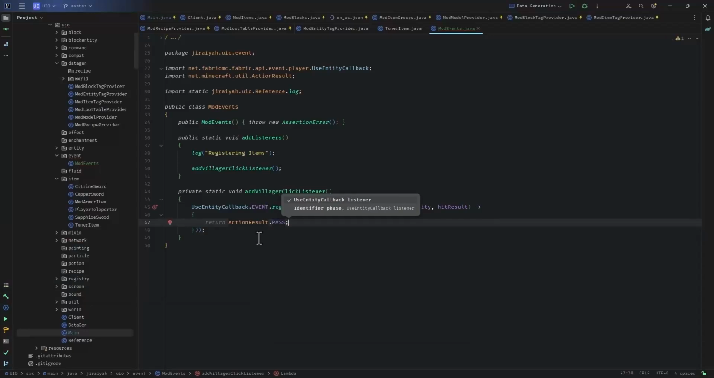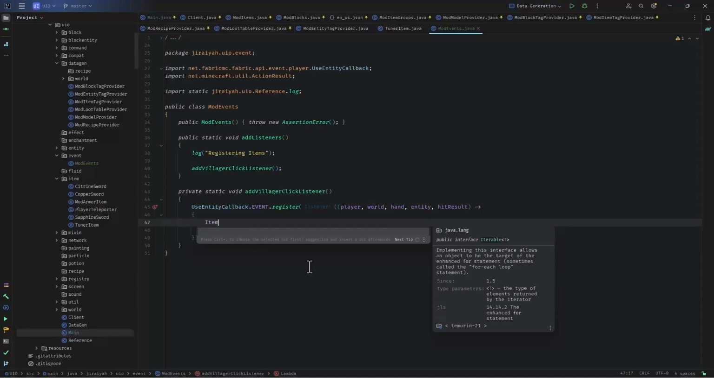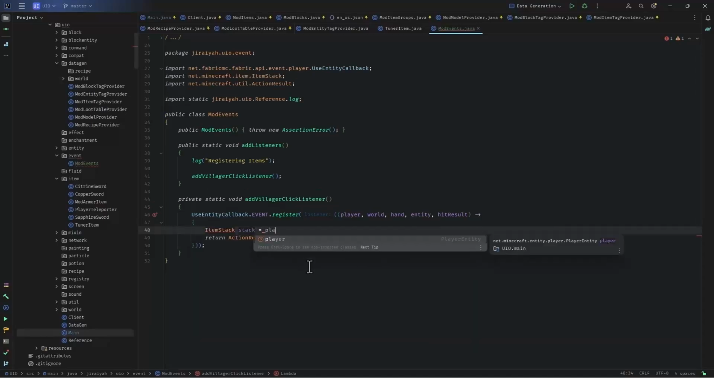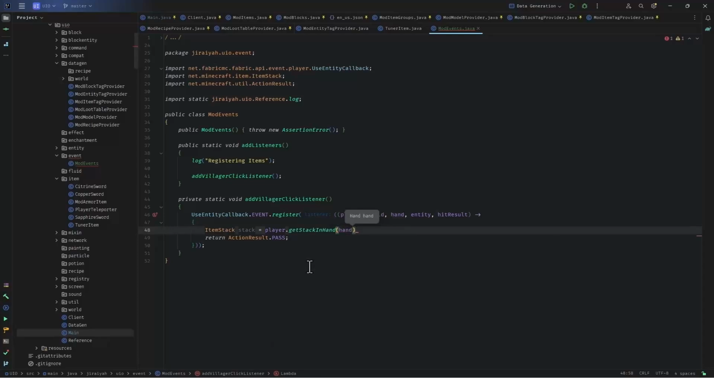Basically, what I'm doing here is saying that, hey, if the event is happening, I'm listening to the event. But if there is nothing else that I can do, just pass and let other listeners do anything else they want. However, there are cases where I want to consume this event, isn't it? So we say item stack equals, we got the player, we can get the stack in hand, and we send in the hand. This is the player that is firing the event, and this is the hand that was used to fire the event. So we got the stack there.